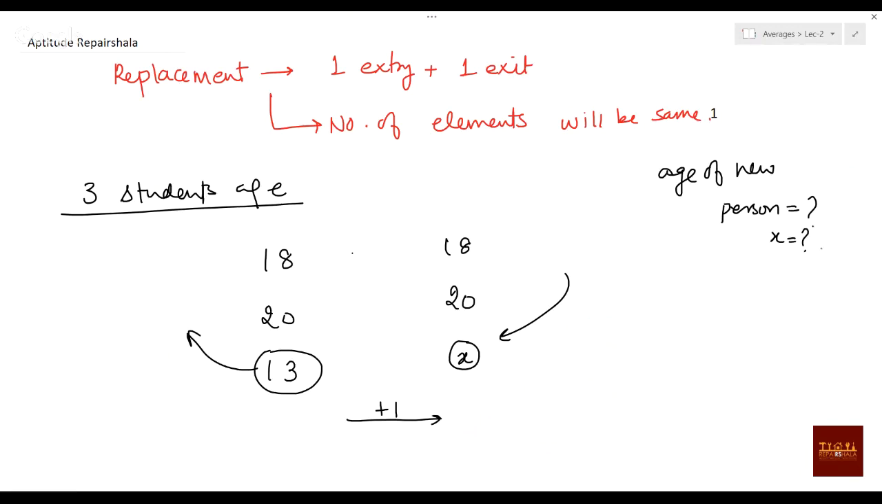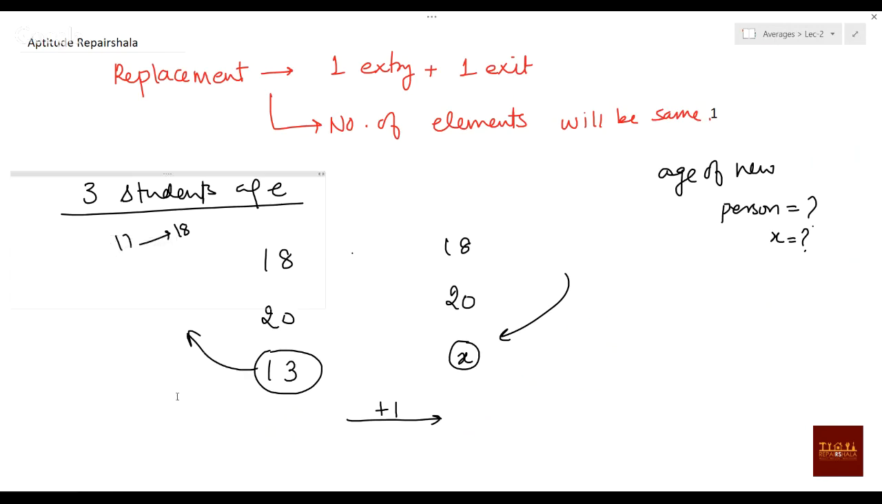Don't tell me this thing. See, this is not allowed in my class. If you simply say, sir, we will find 18 plus 20 plus 13 divided by 3, and then we'll get the average as 17, so it increases to 18, so 18 plus 20 plus x divided by 3 equals 18, and then we'll find the x value. No, it will take a very long time. For this question, I'll give you maximum 1 second, not more than that. So how will you do it if you don't follow this? How will you do it?